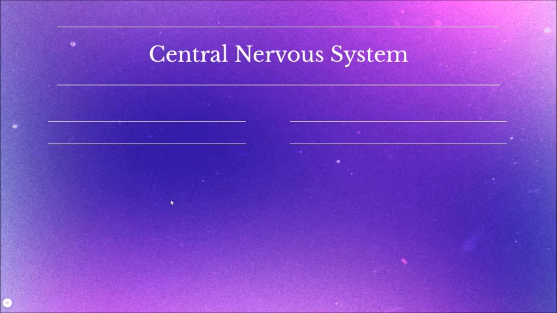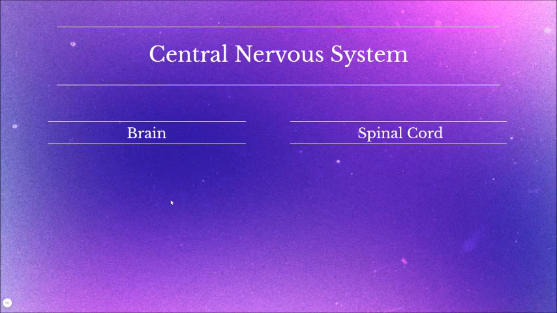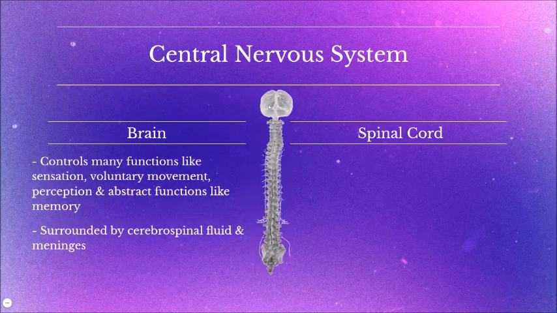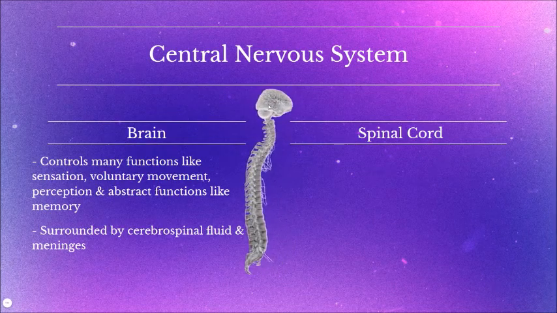The central nervous system consists of the brain and the spinal cord. The brain controls many functions like sensation, voluntary movement, perception, and abstract functions.